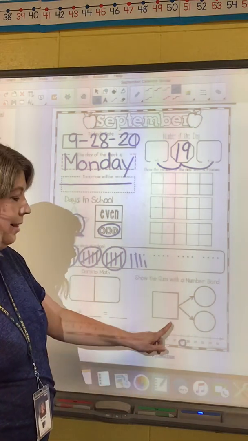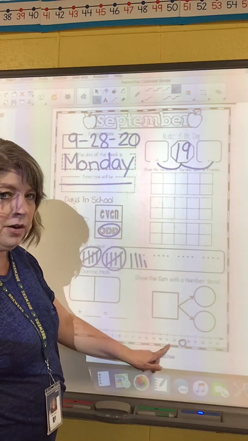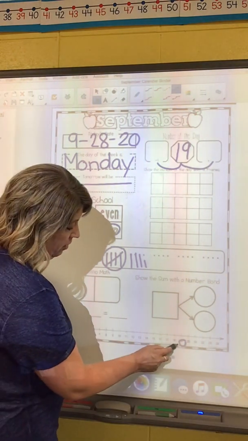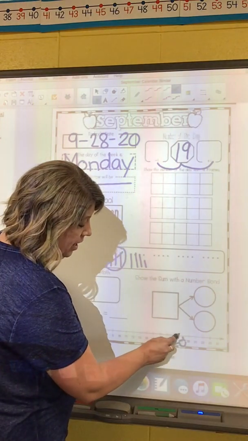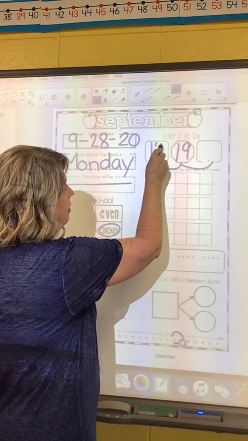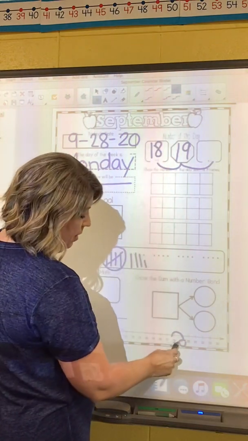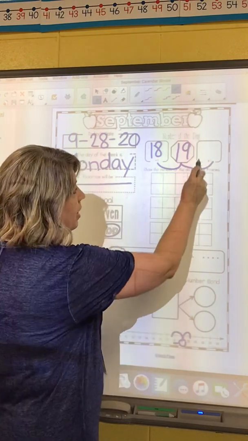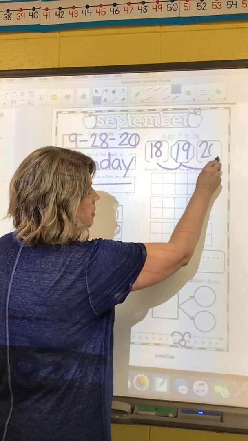That is 1 less, going smaller, and 1 more, getting bigger. So if I look down here, the number right before, which is 1 hop less backwards, is 18. And if I go back to 19 and I go 1 hop more or forward, I land on 20.